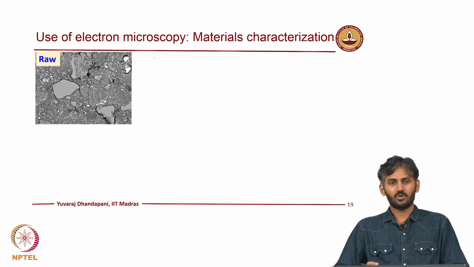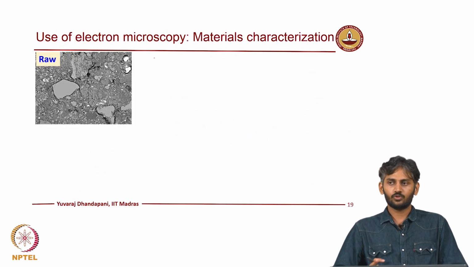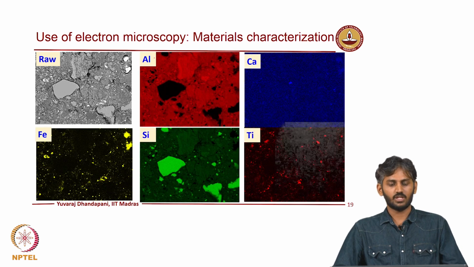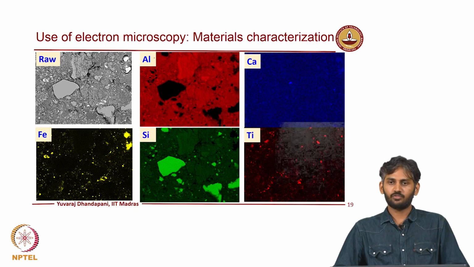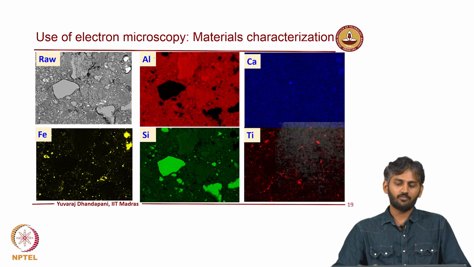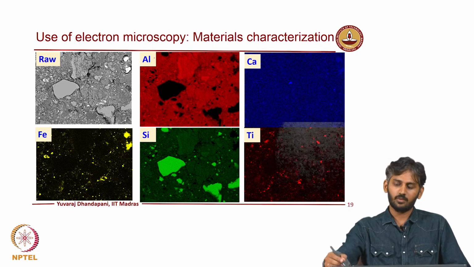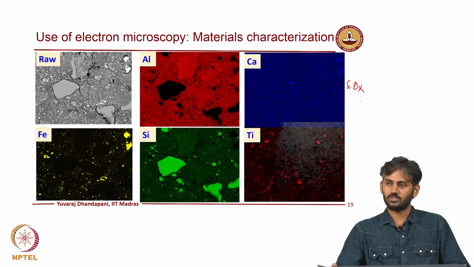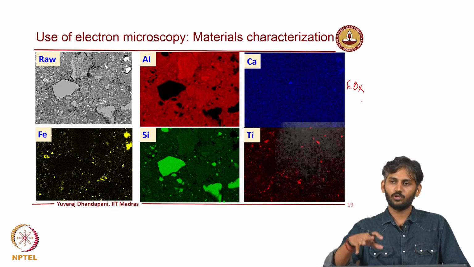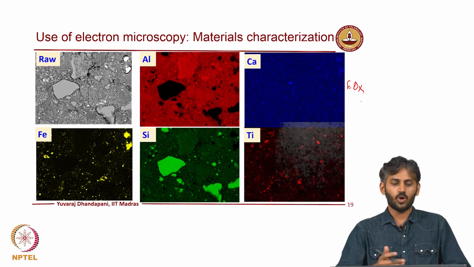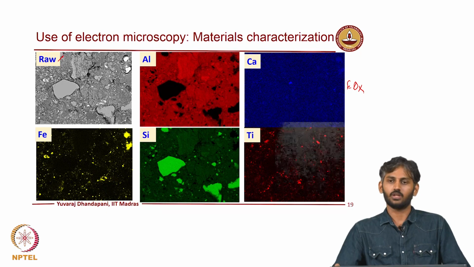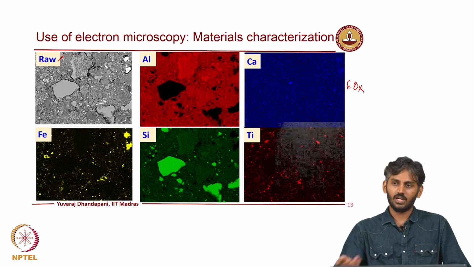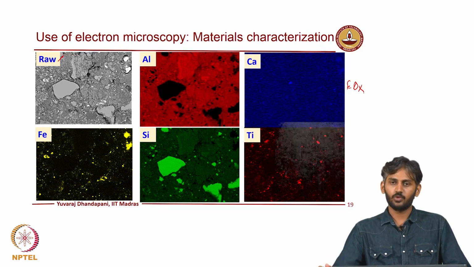Next we will move into microscopy, where microscopy can be used to understand the material characteristics. For instance, here I have presented micrographs of clay. These are EDX mapping images, where you map for different elements. You want to understand what is present in this raw clay, whether the clay is pure or there is some impurity.